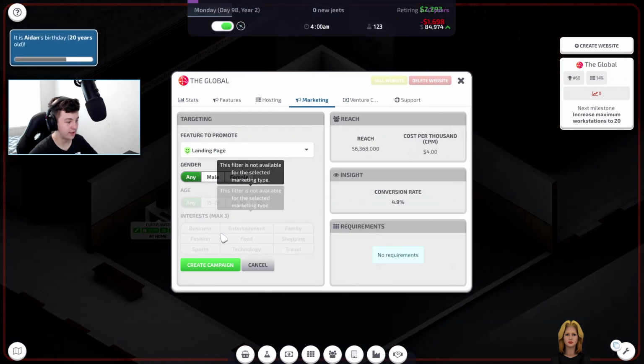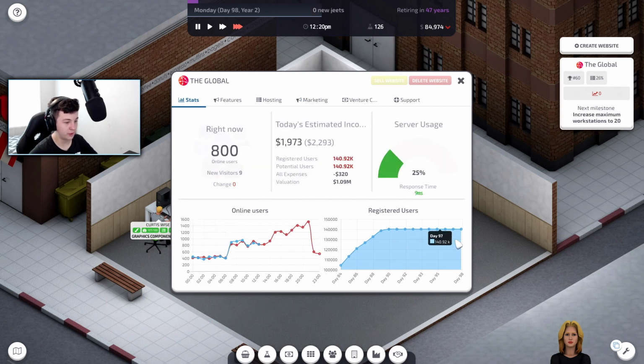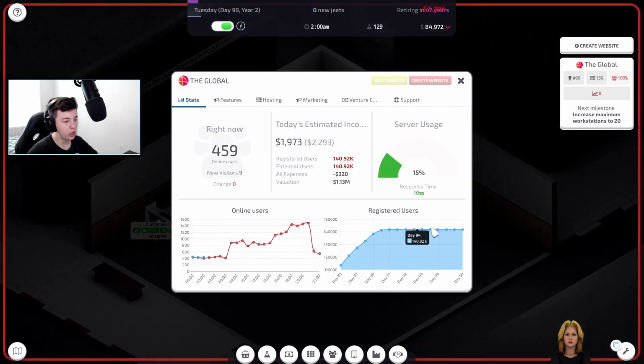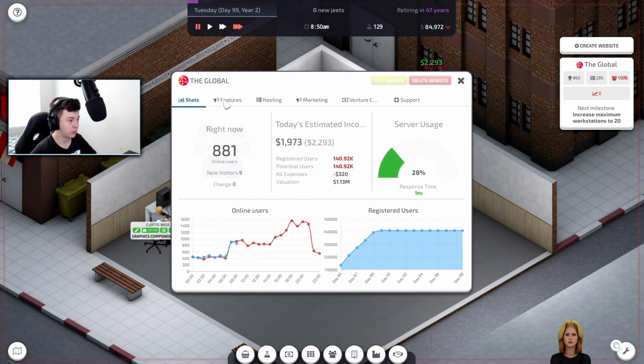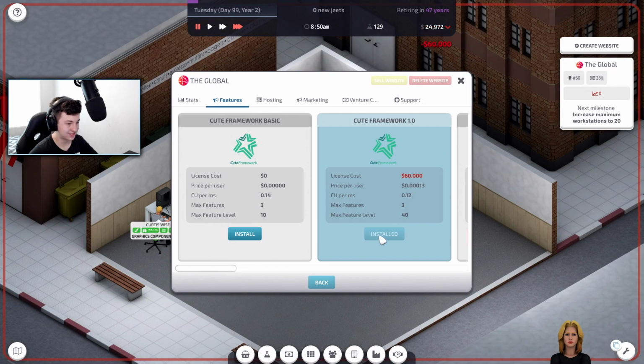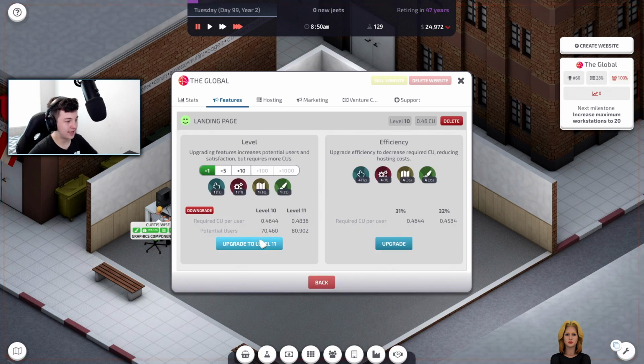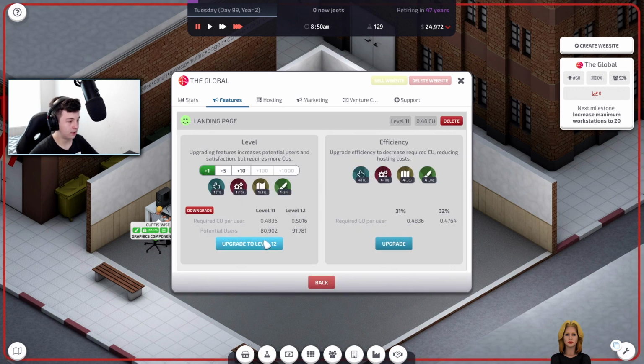We're going to do another email campaign. There we go. So we're trying to get a few more people coming onto here now. Hopefully we can just keep getting people over to the platform. That's what we want. Let's go to features. We are going to upgrade to the 1.0. That's going to cost us a lot of money. Wow. Let's go back to landing page. I didn't need to do this.